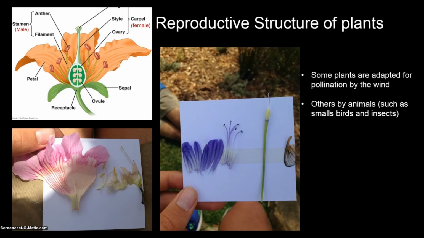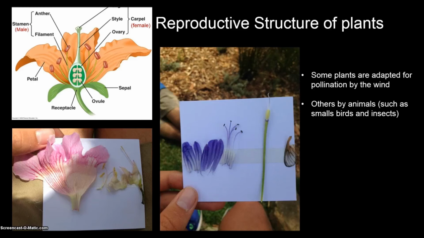How flowers are adapted for pollination. Some plants are adapted for pollination via the wind, and others for pollination by insects. Plants that are adapted for insect pollination have colorful petals and nectar to attract the insects. The sticky pollen sticks to the legs of the insect when it visits the flowers. The pollen stuck to the insect is transferred to the other flowers that the insect visits.